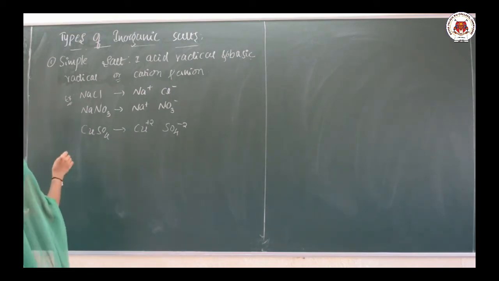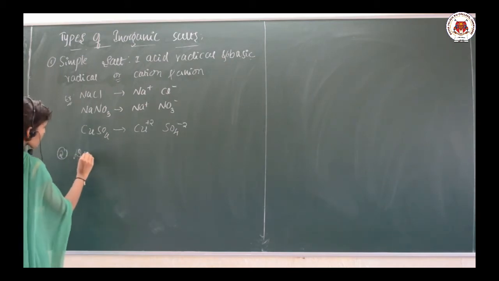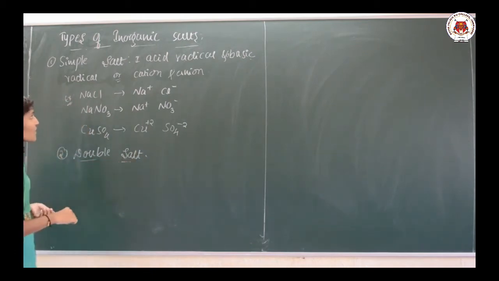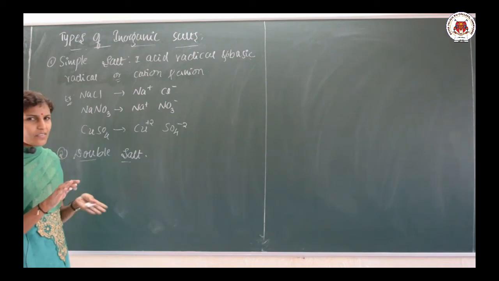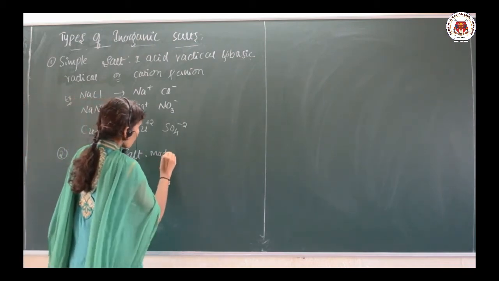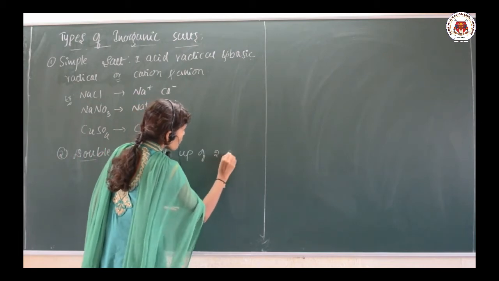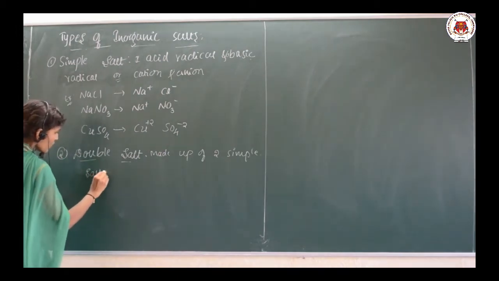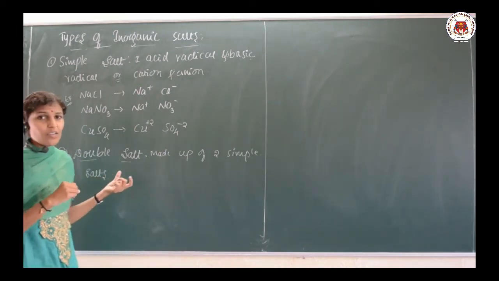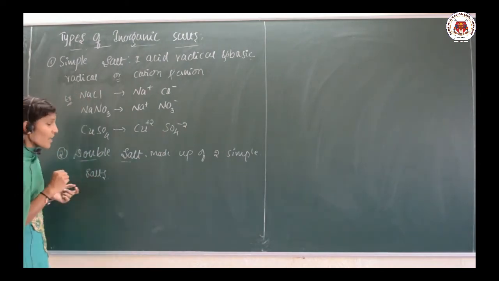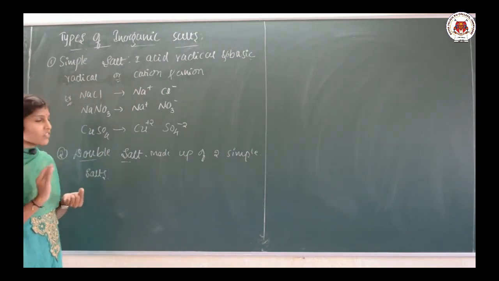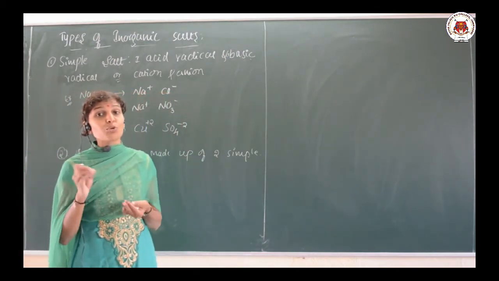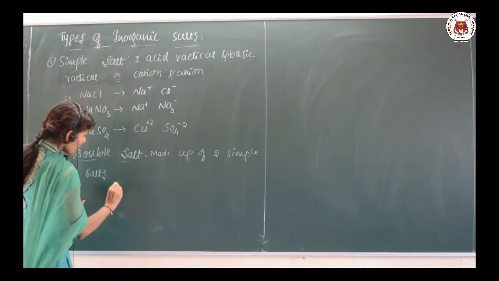Okay. Next one is double salt. Double salts are made up of two simple salts. A double salt is made up of two simple salts, and these are stable in the solid state, because when we dissolve them in water, they break into ions.